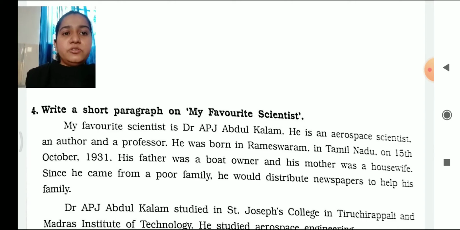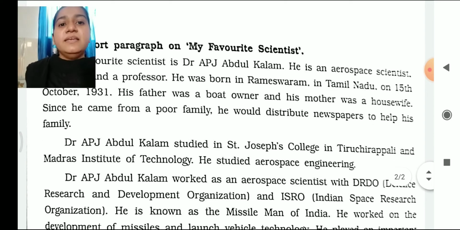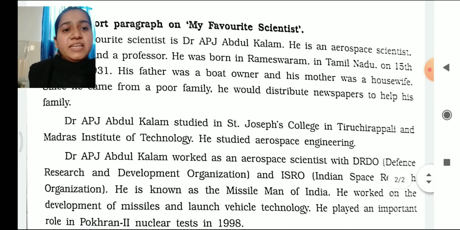So here we are going to study about my favorite scientist, that is Dr. APJ Abdul Kalam. You must have heard his name. He was born in Rameshwaram in Tamil Nadu. His father was a boat owner and his mother was a housewife. He used to distribute the papers in order to meet his family needs. Dr. APJ Abdul Kalam studied in St. Joseph College in Tiruchirappalli and Madras Institute of Technology.